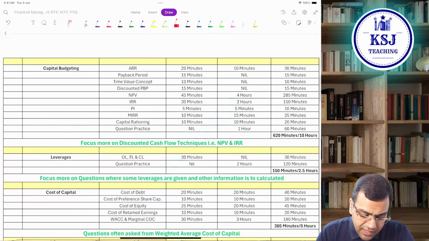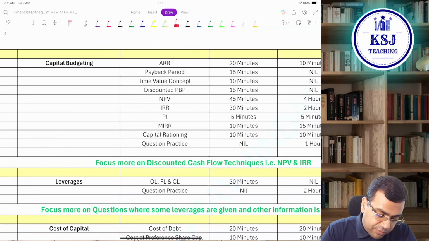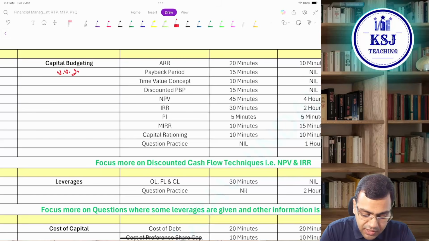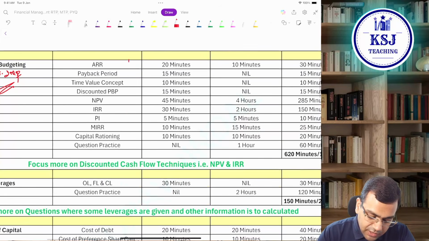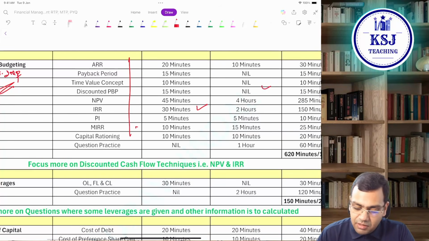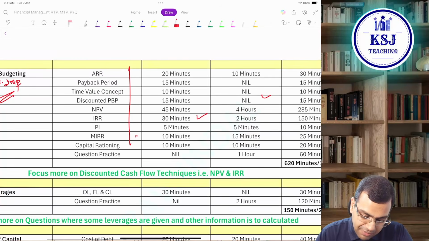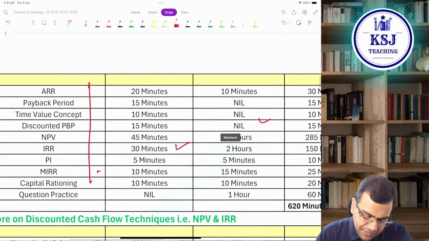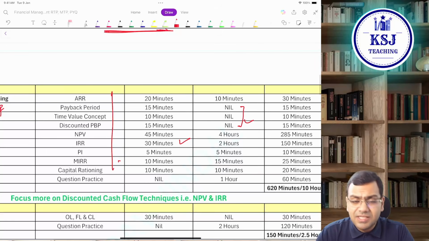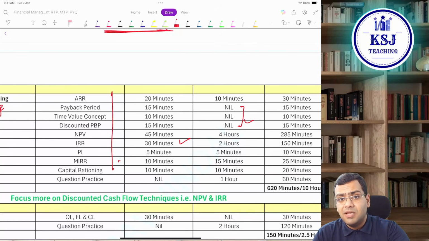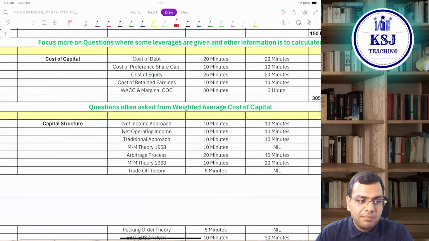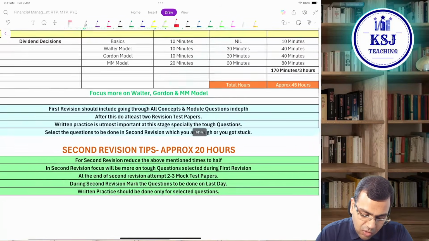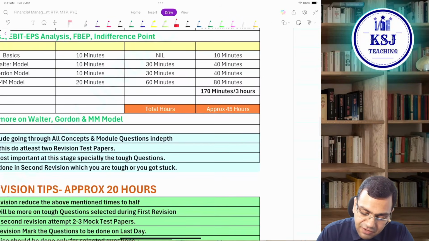Fine, sir. Then we are coming to capital budgeting. Very, very important chapter. This is one of the most important chapters that you have. So I have divided all the topics into minutes, and the number of hours for the questions, right? Payback period, time value concept, discounted payback period, I have written nil because there are no individual problems in the ICAI module, right? So you can practice this with other problems. Then you have leverages, cost of capital, capital structure. So I have written all the detailed part, approximately 45 hours.